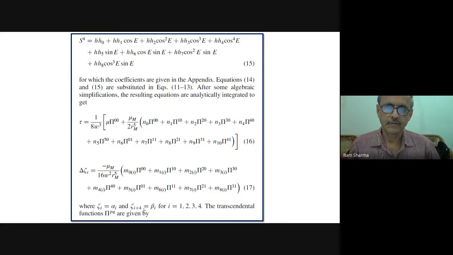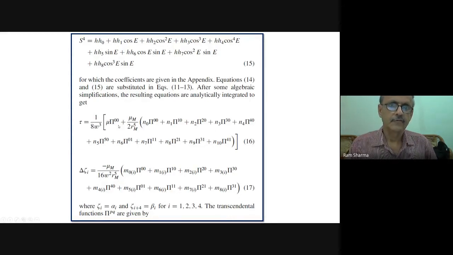And then when you substitute, for which the coefficients are given in the appendix, equations 14, 15 are substituted in equations 11 and 13, and after some algebraic simplifications, the resulting equations are analytically integrated to get this. So we got these are the ones now, the variations.